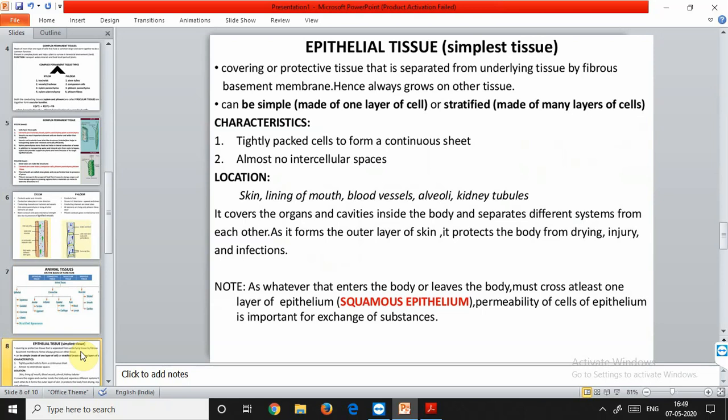Epithelial tissue may be simple, that is composed of a single layer of cells, or stratified, that is made up of layers. Stratification means one upon another. The function of this epithelial tissue is to cover the body surfaces and to protect it from whatever harmful things are present in the outer environment. These cells protect from drying, injury or chemical effects. They also protect the body from viral or bacterial infection.